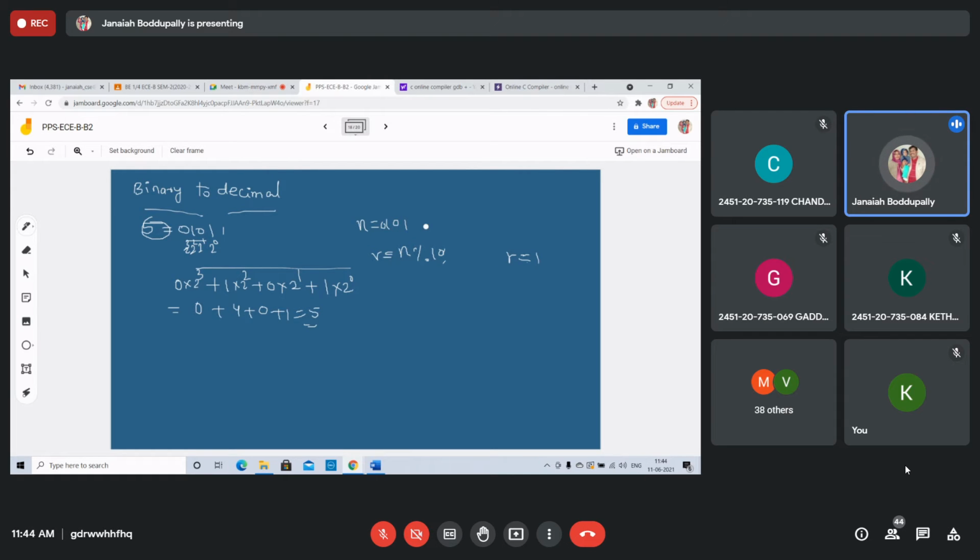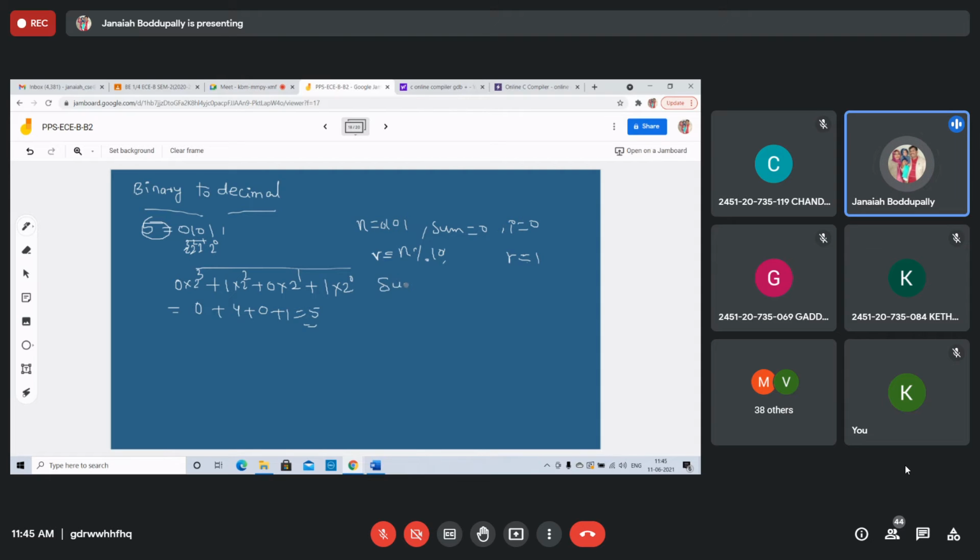The last bit, you multiply and sum. You take the sum equal to 0. Summation I take every time, but then multiply by 2 power 0, 2 power I like that. You take I equal to 0 initially. Use the power function, or you can do it without the power function also.